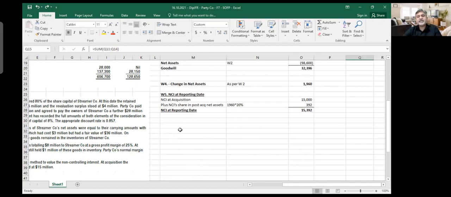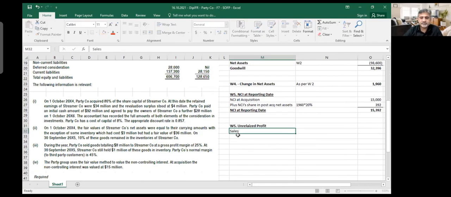Are we clear? How much is your unrealized profit? What is the value of goods sold? Intra-group sales, parent to subsidiary. How much was that? 8 million. Profit is margin. How much is the margin? 25%. So it means 8 million into 0.25, so my intra-group profit was 2 million.